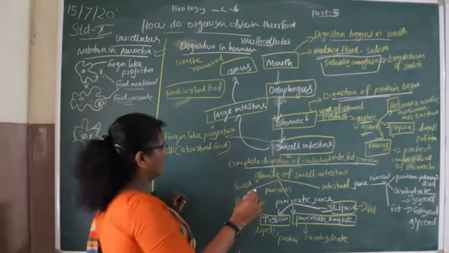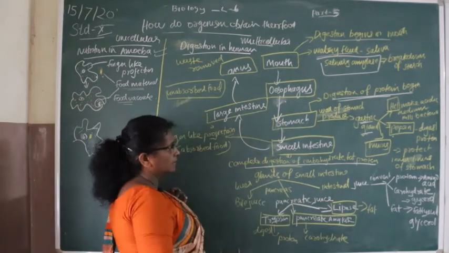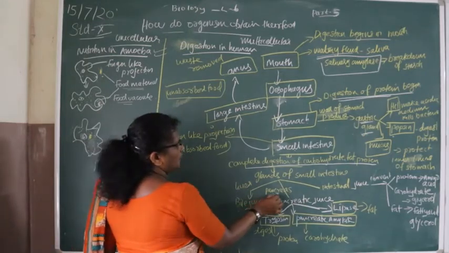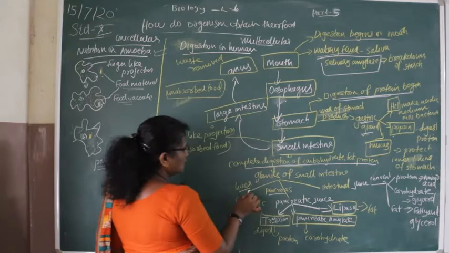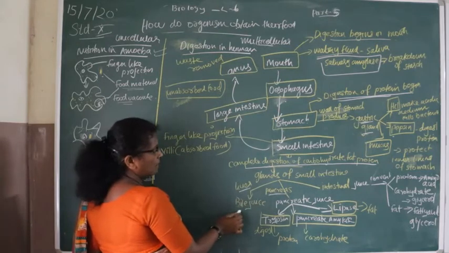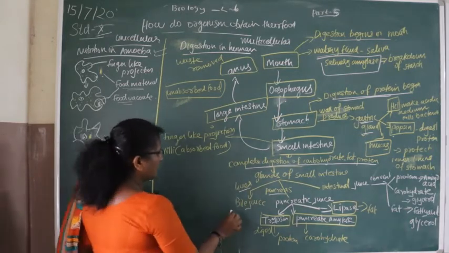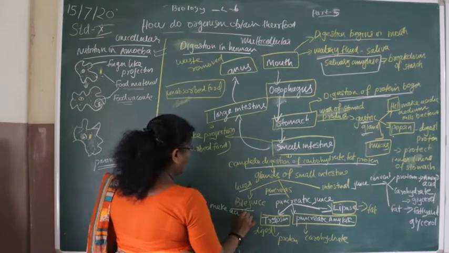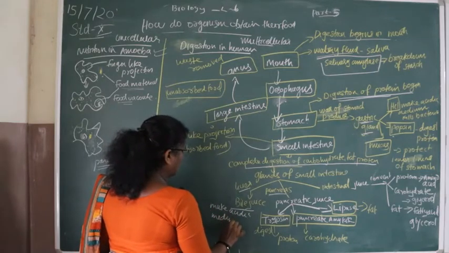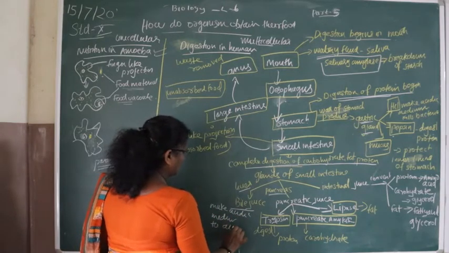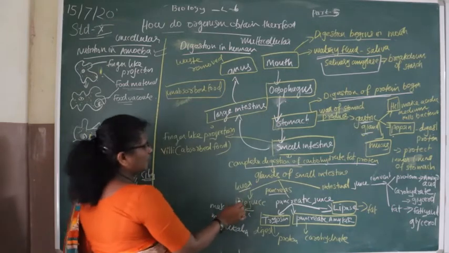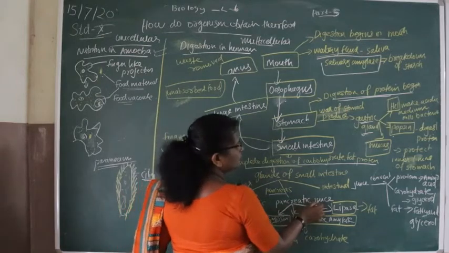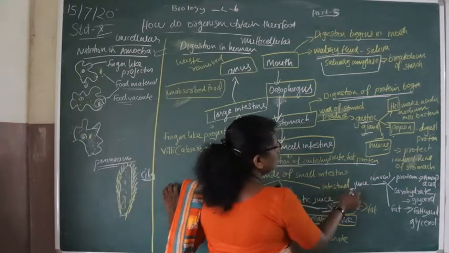Now we will discuss the glands of the small intestine: the liver and pancreas. The liver produces bile juice. The function of bile juice is to make the acidic medium alkaline. The pancreas produces pancreatic juice, and the small intestine produces intestinal juice.